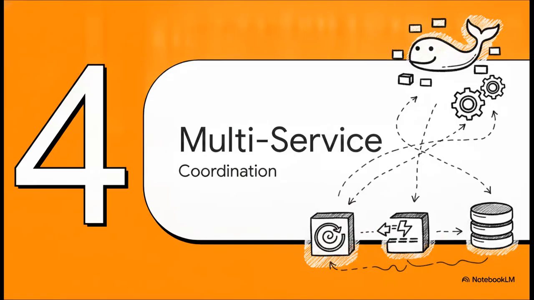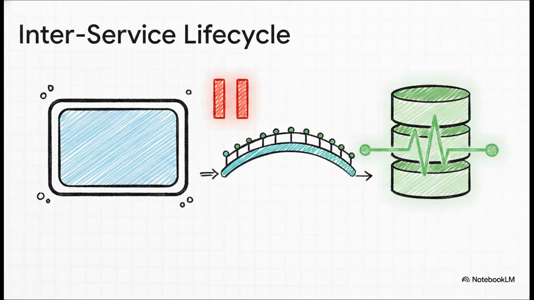Finally, Section 4, multi-service coordination. Because let's face it, modern systems don't live in a vacuum. We need operational databases, maybe task queues, which means we need orchestration via Docker Compose. When we wire things up, we use inner service lifecycle hooks. And this brilliantly illustrates how we guarantee our Python web API safely waits for PostgreSQL to fully initialize on port 5432. We don't have to rely on fragile, hard-coded IP addresses anymore. We get a totally secure virtual network bridge using container host names.